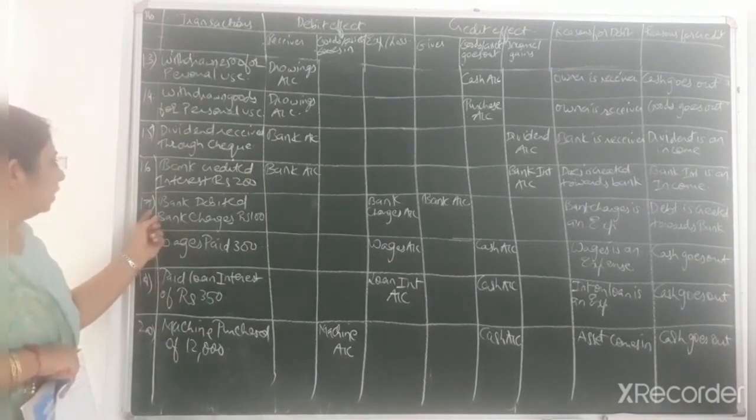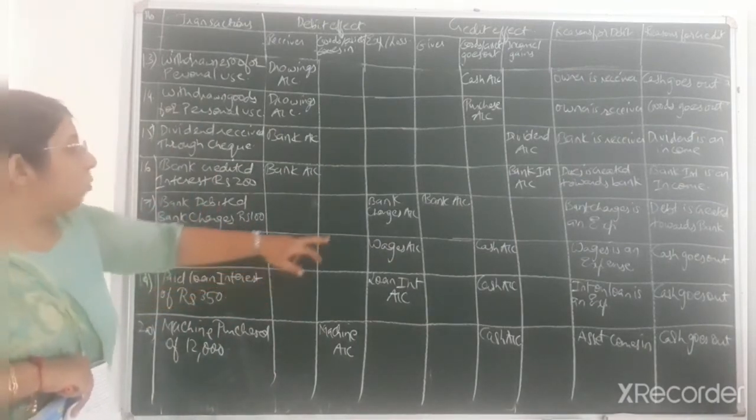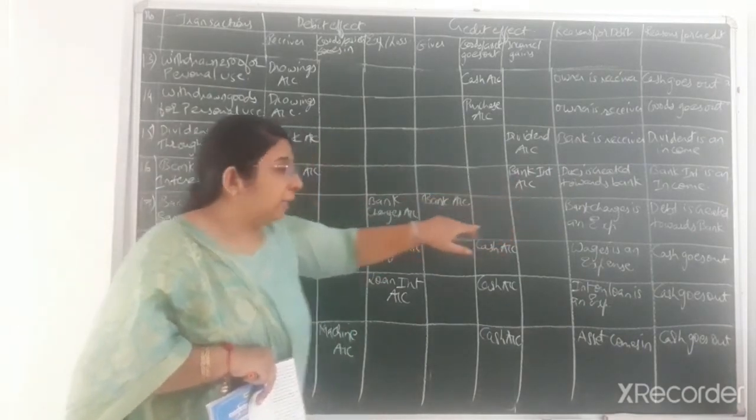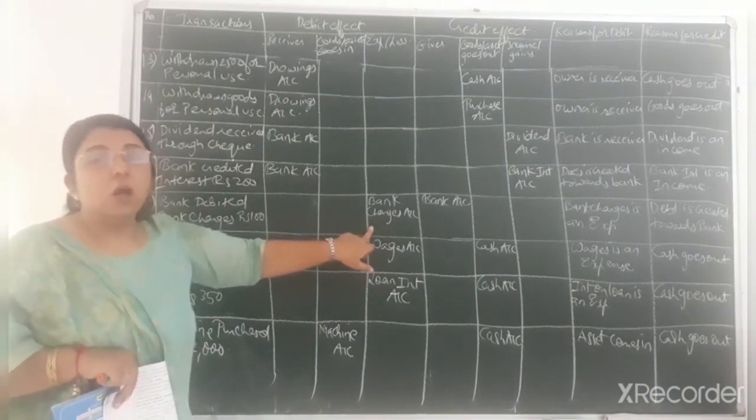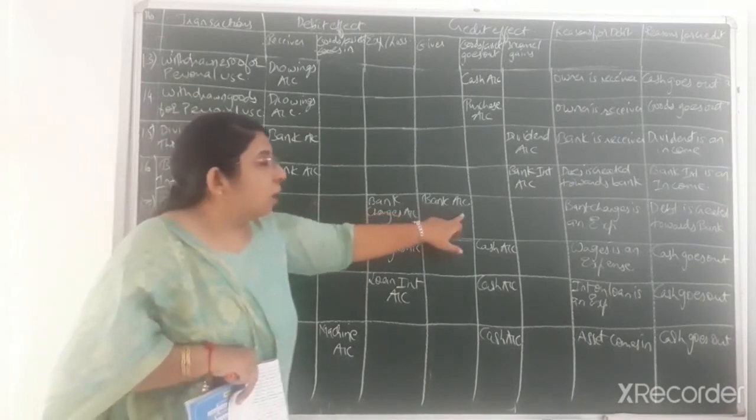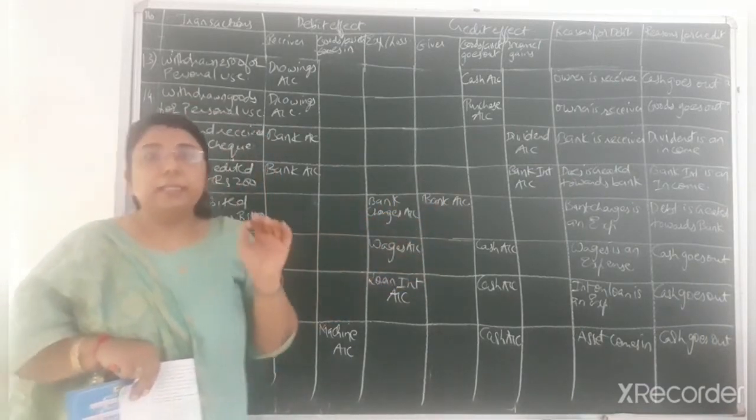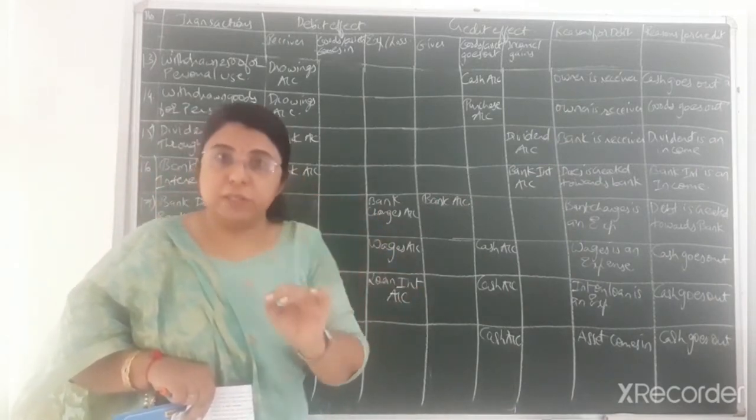Here you can see the 17th transaction that I have written: bank debited, bank charges rupees 100. So bank charges is one kind of expense. As bank interest is an income, bank charges is an expense. So debit all expenses and losses as per rule of nominal account. So bank charges account debit, bank account credit, because that much amount of rupees 100 will be received by the bank from the customer, that is from the business, from the owner.